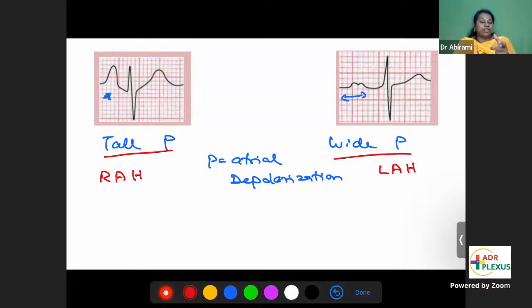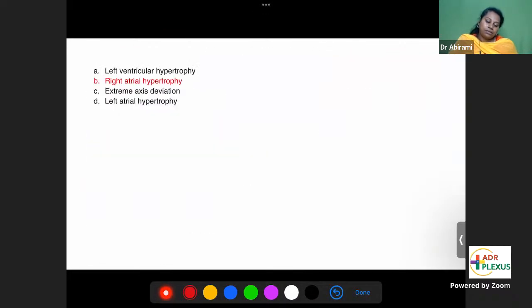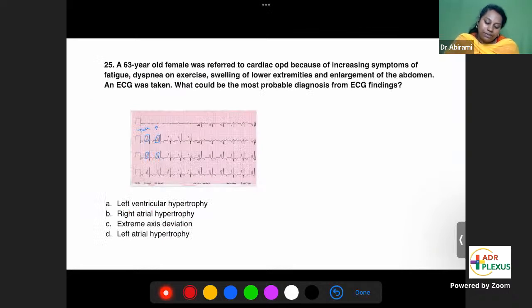The P wave is due to atrial depolarization. So when the atrium is enlarged, right atrial hypertrophy, tall P wave. Left atrial hypertrophy, wide P waves. In the question, you can see tall P waves, so you can correlate tall P waves with right atrial hypertrophy.